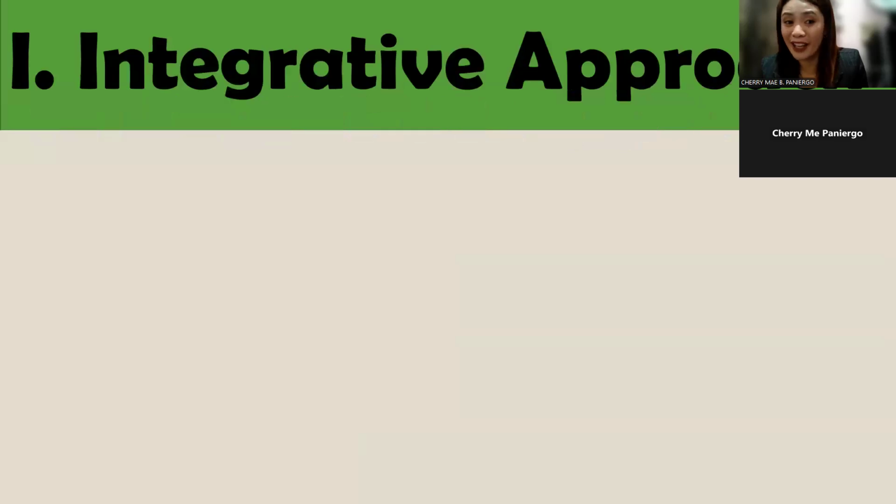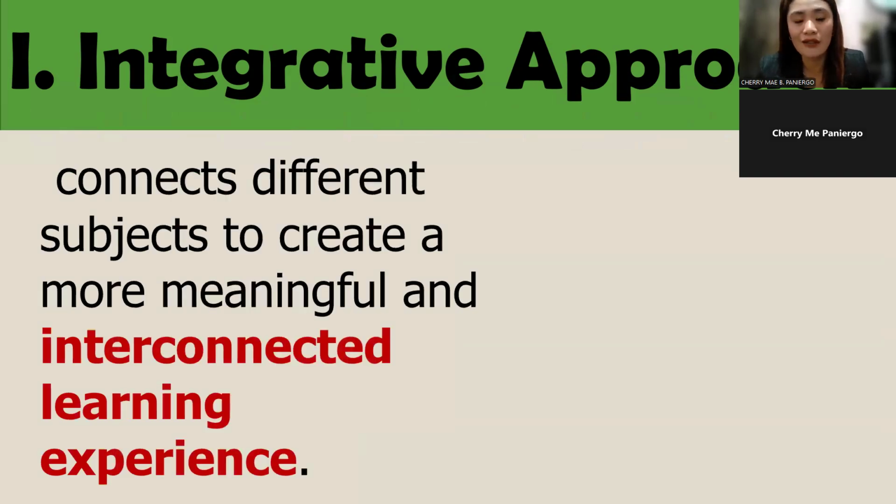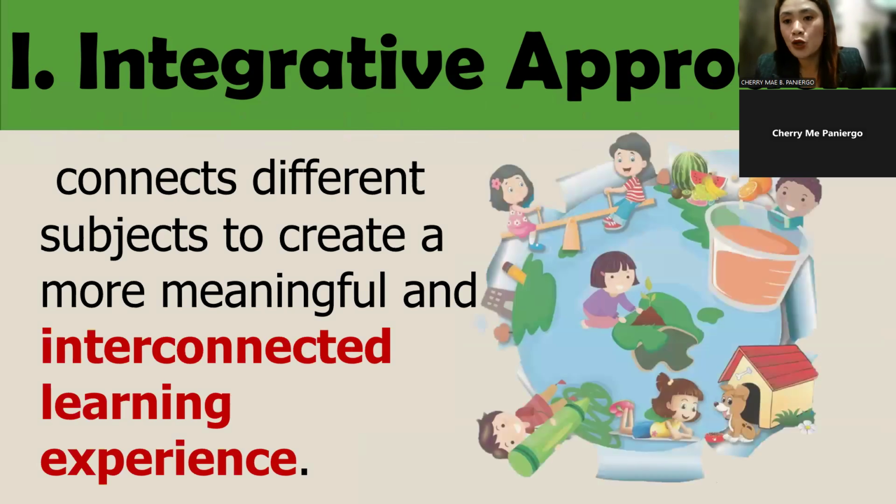So, let's move on to my second topic, which is the integrative approach. What is integrative approach? Integrative approach connects different subjects to create a meaningful and interconnected learning experience by combining topics from various disciplines. Students develop a deeper understanding of concepts and how they relate to real life. This method makes learning more engaging, relevant, and helps students think critically across subjects.